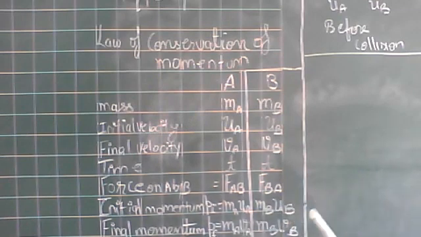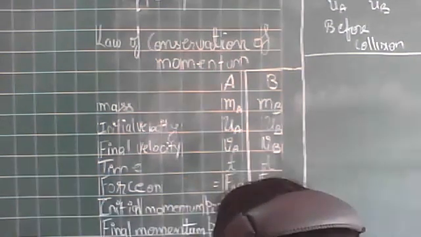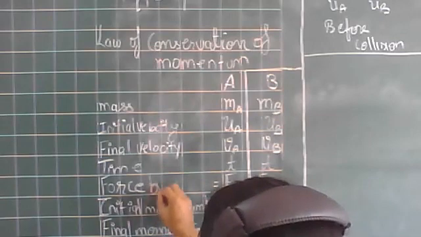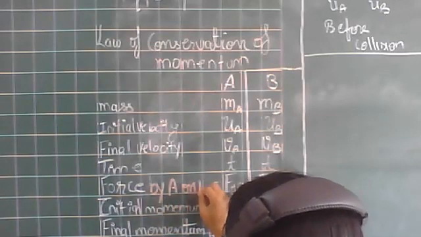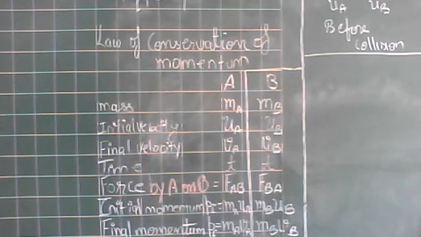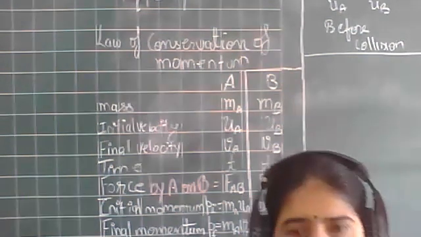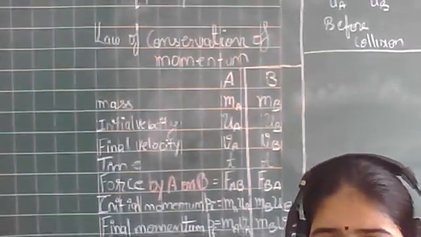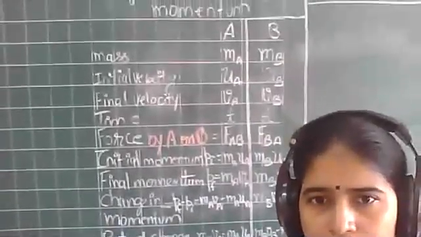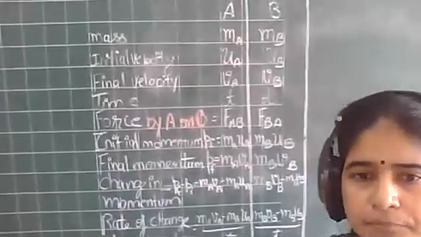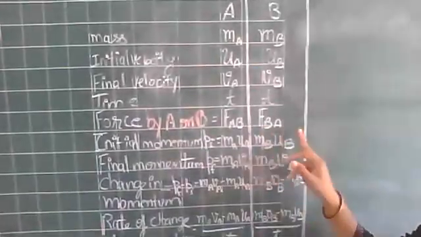Now, the force by A on B, the force that A is applying on B, that is FAB. Similarly, B will also exert a force on A. So the force exerted by B on A, that is FBA, right?